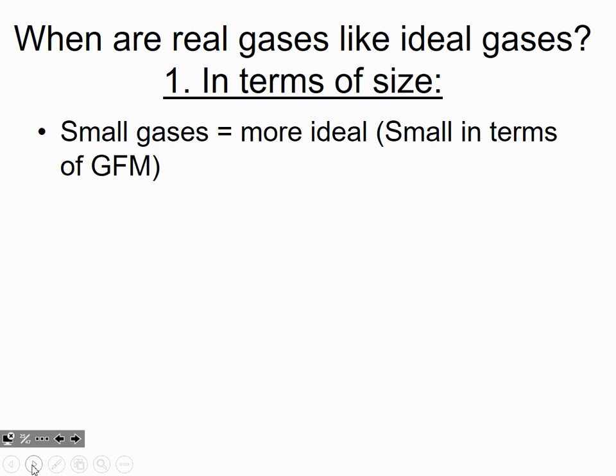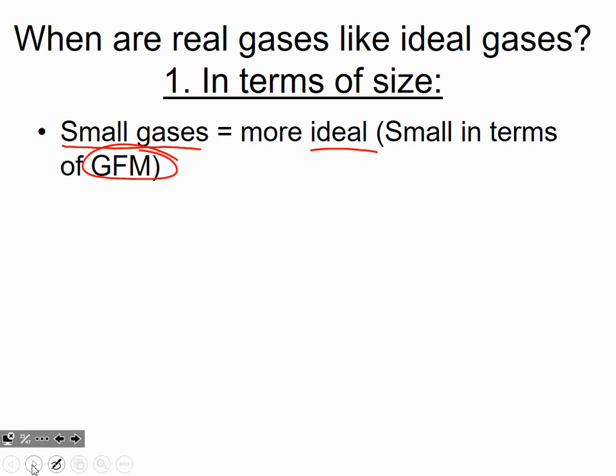In terms of size, smaller gases are more ideal. So we say that smaller gases get a lot closer to this perfect gas behavior than large gases do. And when we talk about size, the easiest way to think about size is to think about the gram formula mass. A small gram formula mass versus a large gram formula mass.